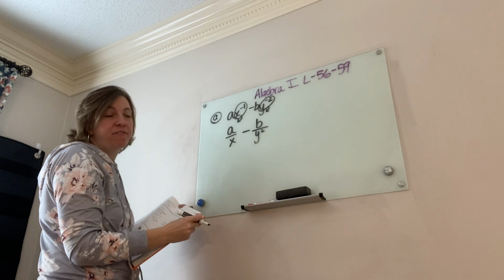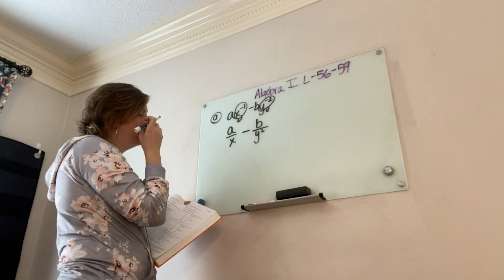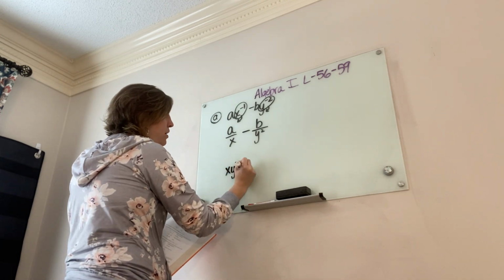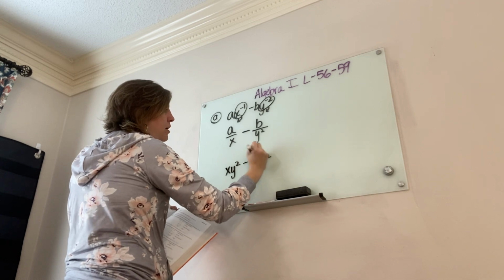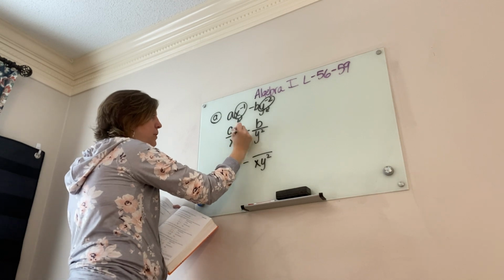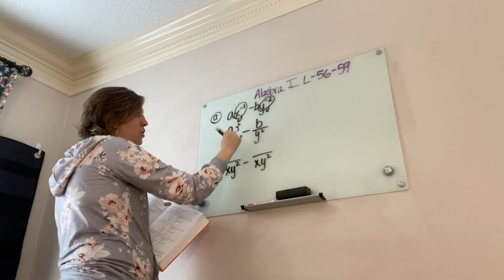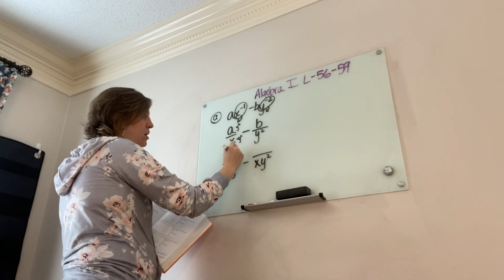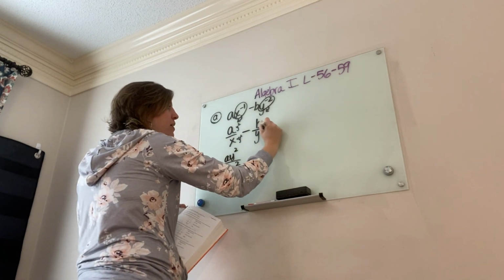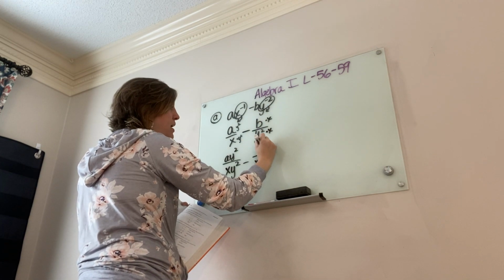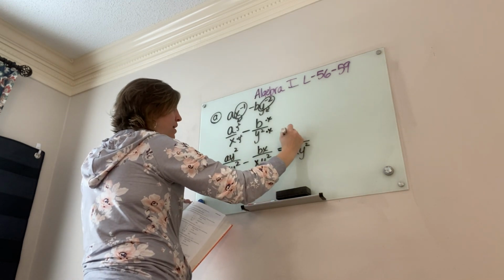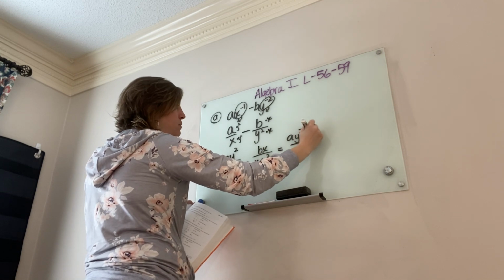So it looks different, but you guys know that I need a common denominator with that. So my new denominator is going to be xy squared minus xy squared. Now I've got a common denominator, and I have to decide what I multiplied each one by. Well, for the first, I multiplied by y squared, not x squared, y squared. Then here, the only thing that's missing is x, so it would be bx. So now my denominators are the same. Bring it over. And then it would be ay squared minus bx.